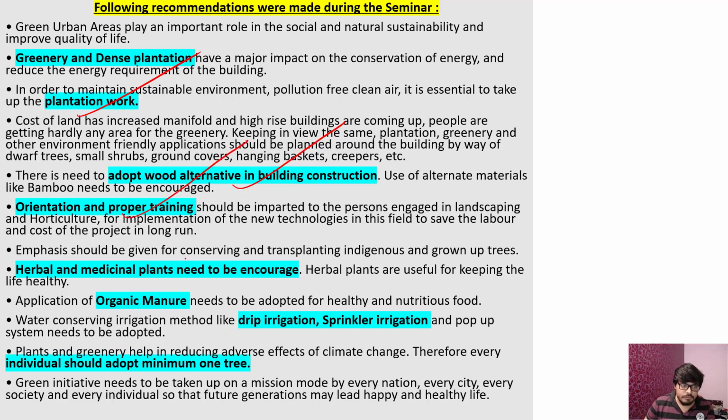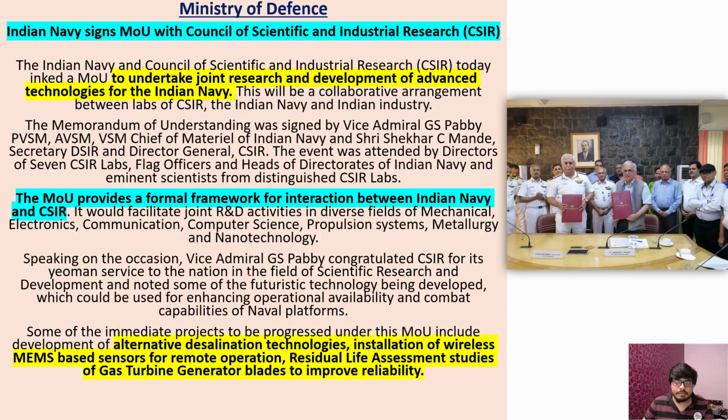Orientation and proper training we should give to people. Medicinal plants, they should be encouraged. Organic manure should be the basis of the agriculture in the future. Drip irrigation and sprinkler irrigation, these are the modern methods to save water. Individuals should adopt minimum one tree. That should be the habit. So all these things you can write in the mains examination, or in the prelims they may be asked.